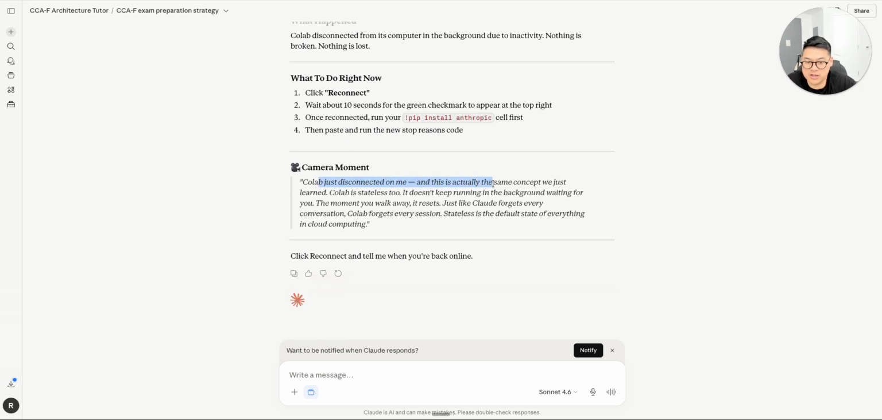Colab just disconnected on me, and this is actually the same concept we just learned. Colab is stateless. It doesn't keep running in the background waiting for you. The moment you walk away, it resets, just like Claude forgets every conversation. Claude forgets every session. Stateless is the default state of everything in cloud computing. Click reconnect and tell me when you're back online. That's what I'm going to do right now.